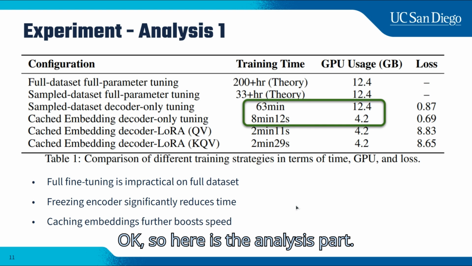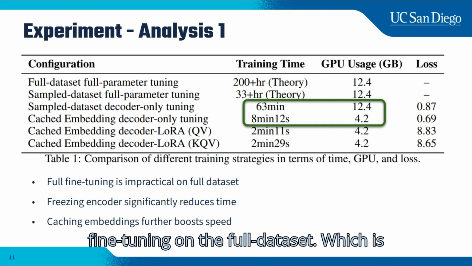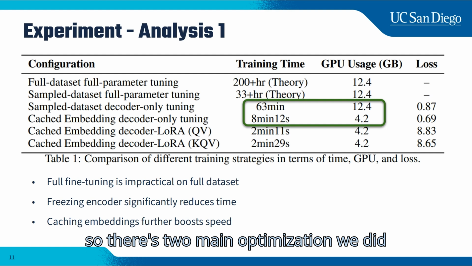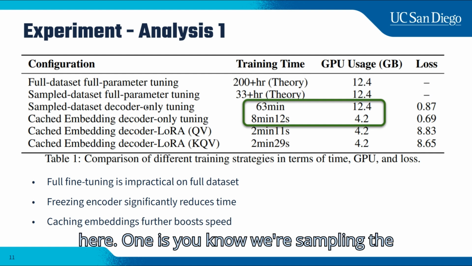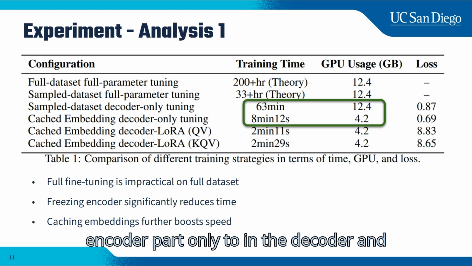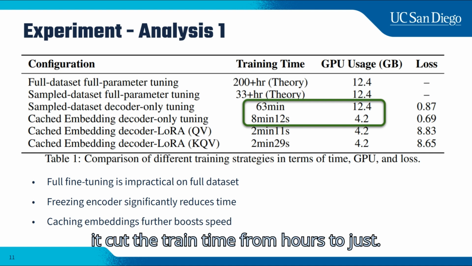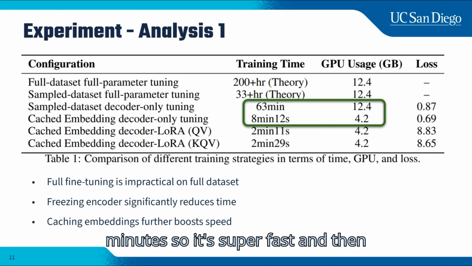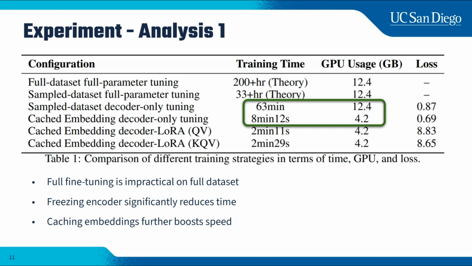Okay, so here's the analysis part. As you can see, full parameter fine-tuning on the full dataset, which is the first row, is feasible. It takes like 200 hours. We didn't redo that. We just took some experiments and did the theory analysis. There are two main optimizations we did here. One is we sampled the dataset. Another one is we freeze the encoder part and only train the decoder. It cuts the training time to just 80 minutes.